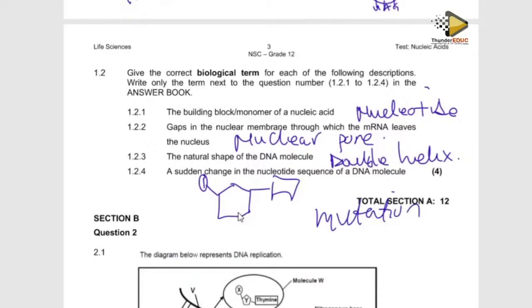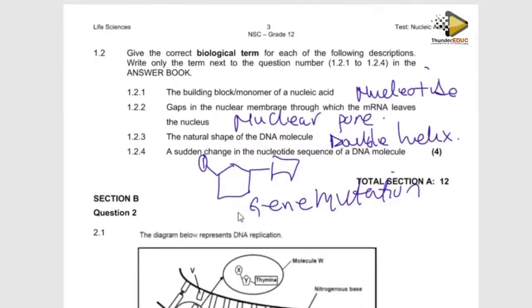It's only a part of DNA which is going to change, and these parts of DNA determine what is called a gene. So it's only part of a sequence which changes, and it means that it is a gene. So it's going to become what you call gene mutation. A change in the genetic composition of an organism, in science we call it mutation, but because it is happening in the gene, we call it gene mutation.